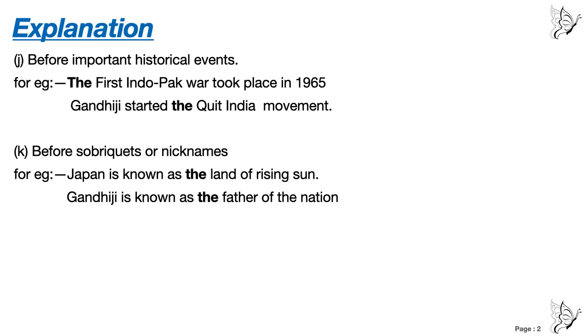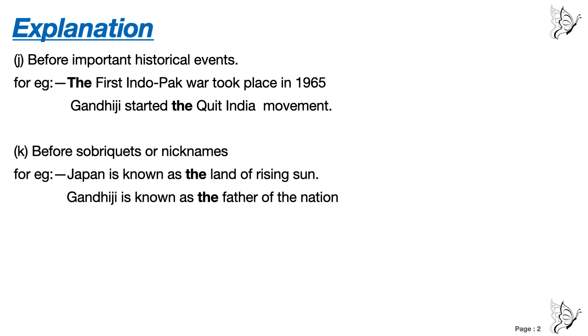Number J, before important historical event. For example, the first Indo-Pak war took place in 1965 and Gandhiji started the Quit India movement. Now before any important historical event, what is historical events? The events that happened in the past. Okay, any important events that happened in the past are called historical events. Now number K, before sobriquets or nicknames. Sobriquets mean nicknames. The meaning of sobriquet is nickname.